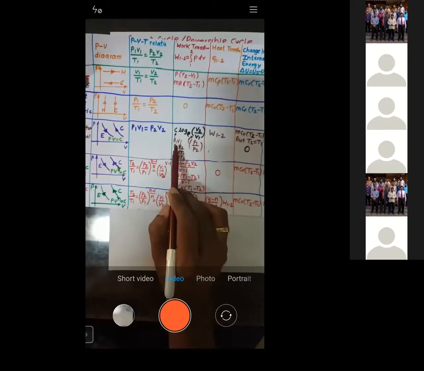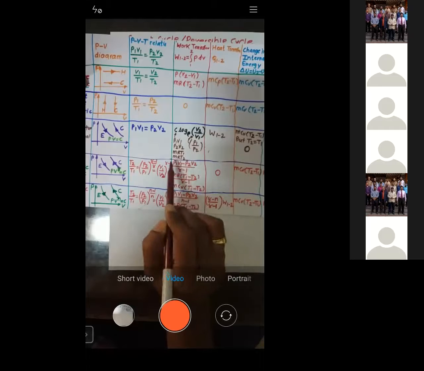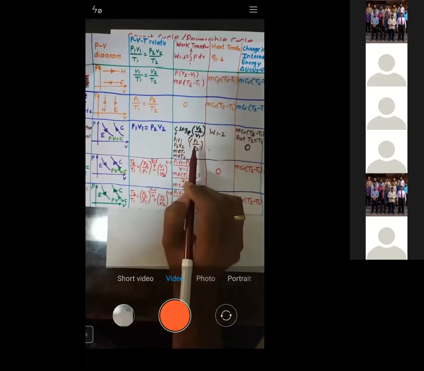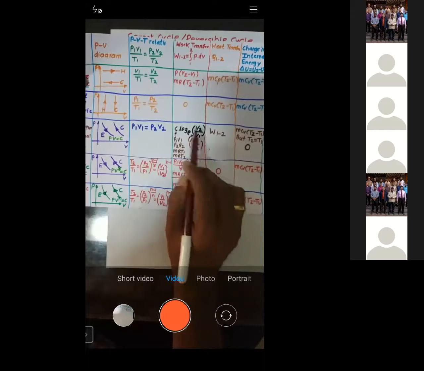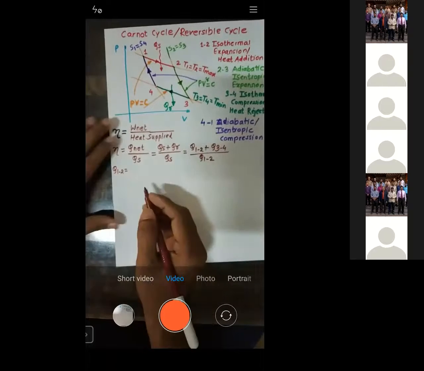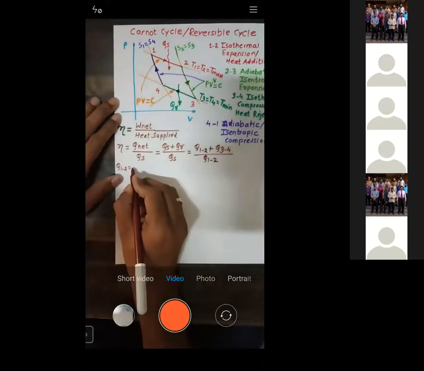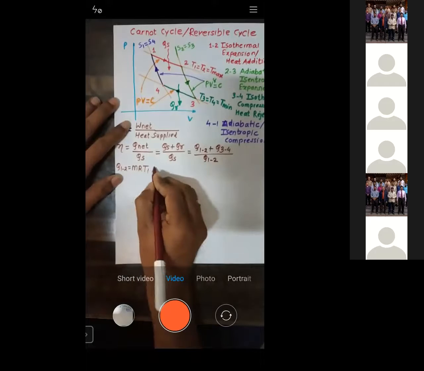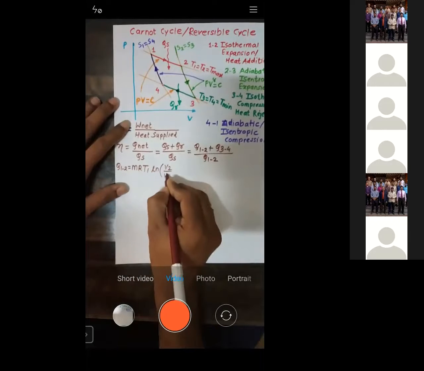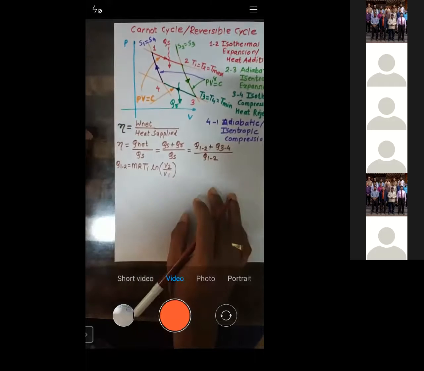See, instead of C, you can put P1 V1, P2 V2, MRT1, MRT2. Any value you can put for C. Instead of V2 by V1, we can put P1 by V2. Okay, so let us take any combination. So heat transfer during 1 to 2, I'll just write down. It is MR T1 into ln of V2 by V1. Right? You can see MR T1 into ln of V2 by V1.